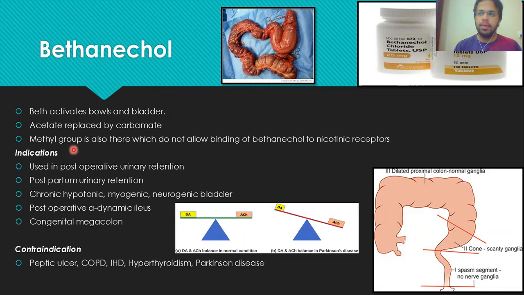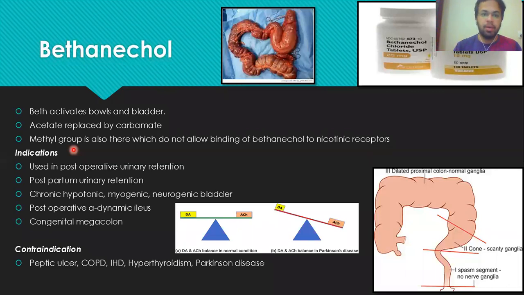And what we have done with acetylcholine, so we have gotten the bethanechol. Bethanechol resembles the structure of acetylcholine, but we have to do some modification to acetylcholine so that we are able to use the bethanechol.